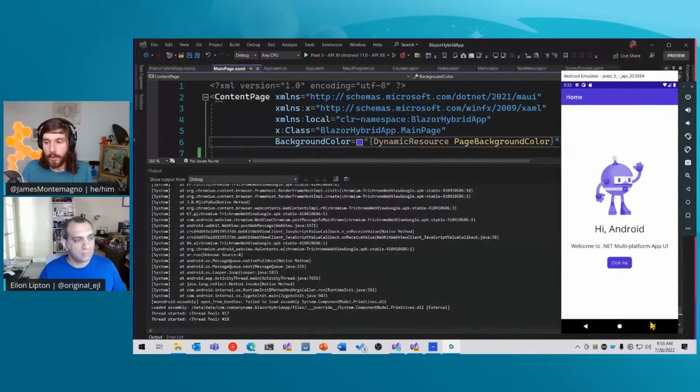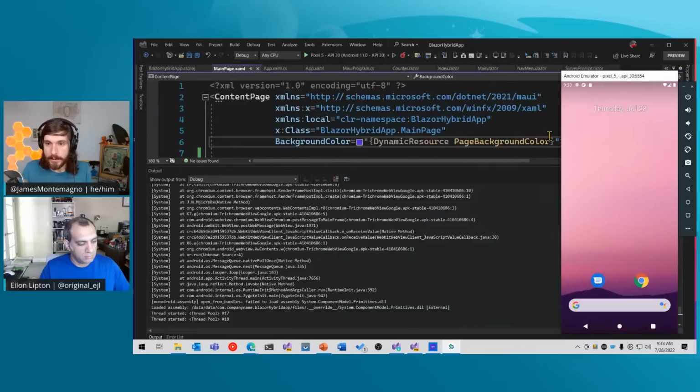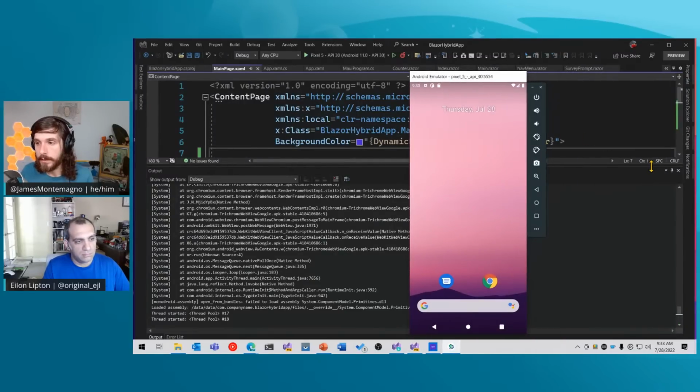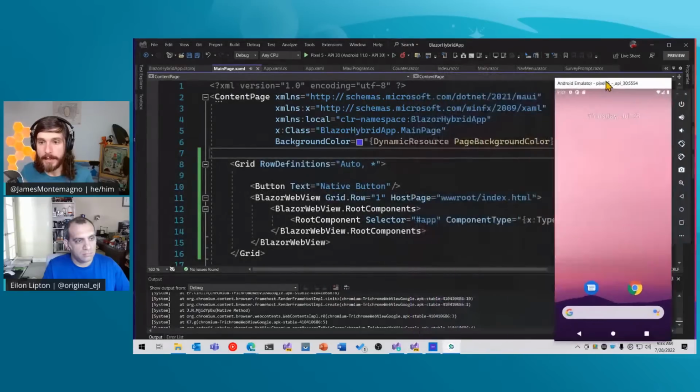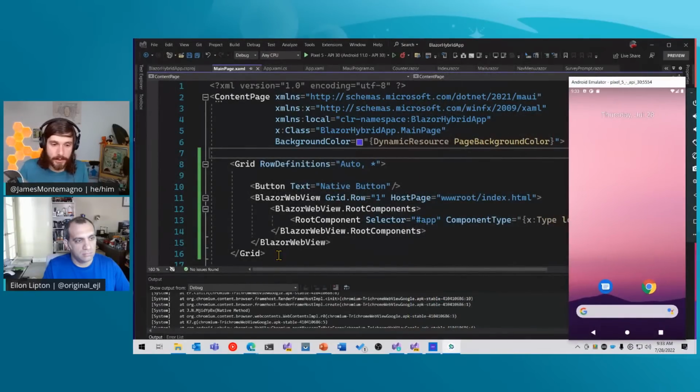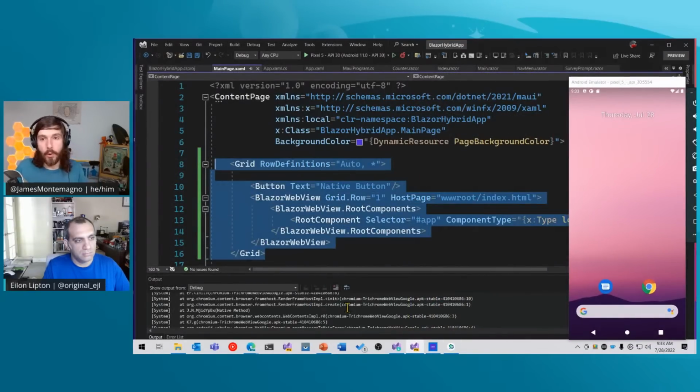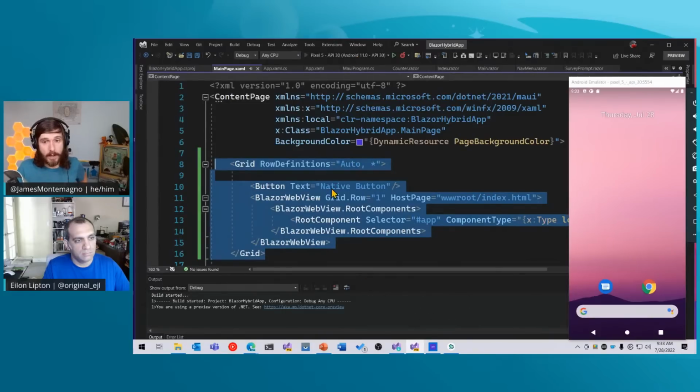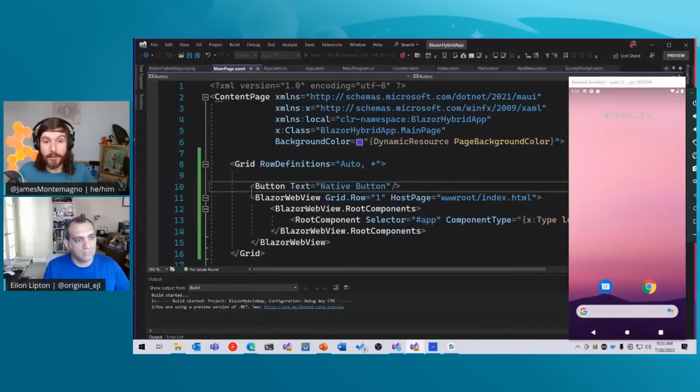But what you will see is, I'm going to close out all this other junk that I have. If we look at what I literally just created in my XAML here, .NET MAUI XAML, there's two controls, right? There is a button control, and that's a .NET MAUI button, and that's going to render a native button at the end of the day.